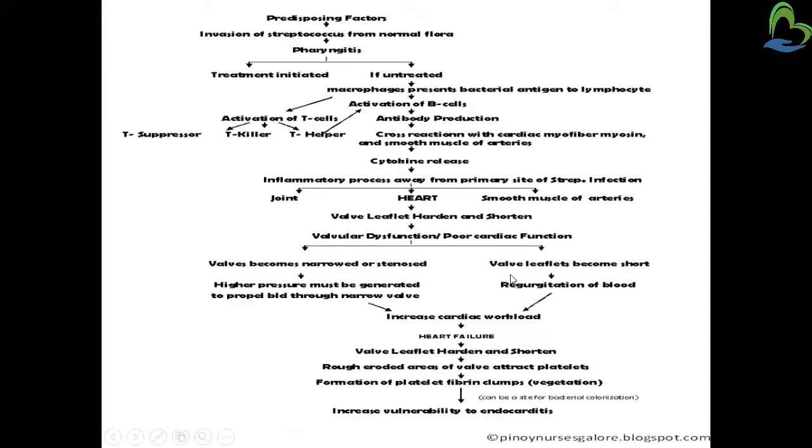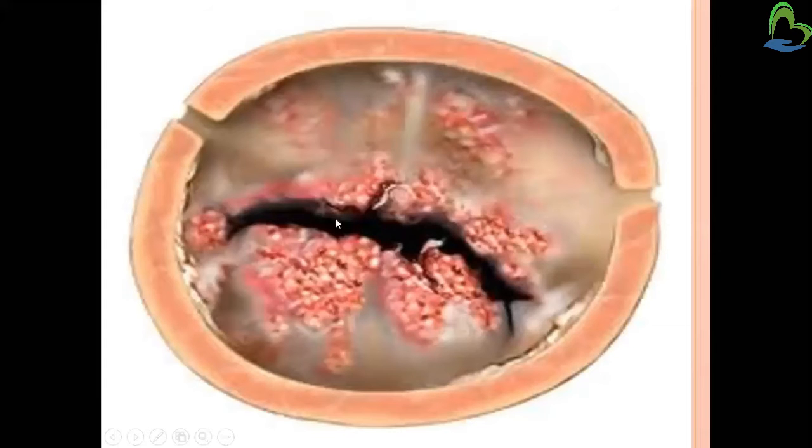In case the valve leaflet becomes shorter, what will happen? It will not close. Once the blood has come from the atrium to the ventricles, or has gone from the ventricles to the blood vessels, it will not close properly, because the petals which have to close have already become shorter.